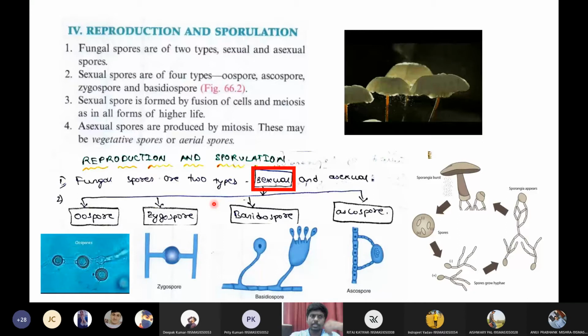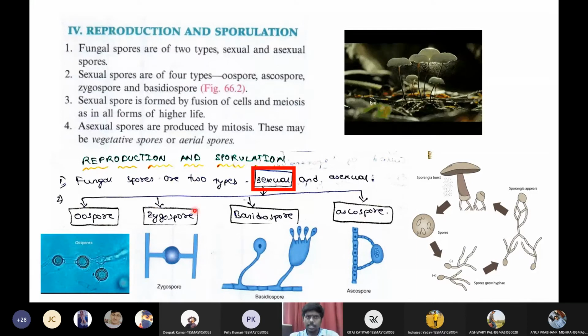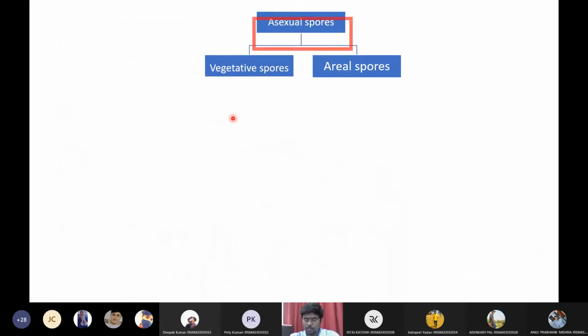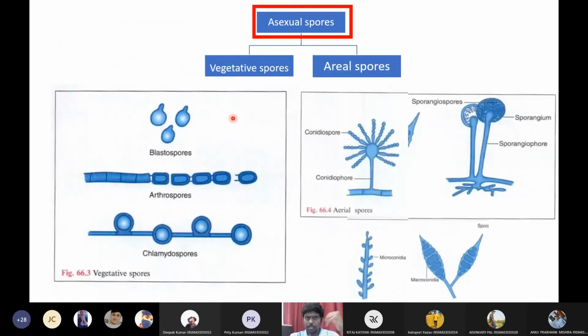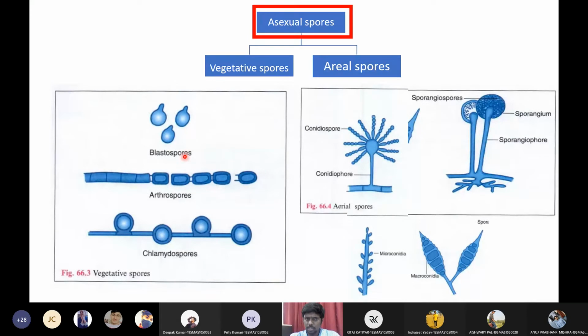We have four types of sexual spores: oospores, zygospores, basidiospores, and ascospores. Then we have asexual reproduction. Asexual spores are produced by mitosis. These asexual spores are of two types: vegetative spores and aerial spores. Of vegetative spores we have three types: blastospores, arthrospores, and chlamydospores. Whereas of aerial spores we have four types: conidiospores, sporangiospores, microconidia, and macroconidia. So this is all about reproduction and spores in fungi.